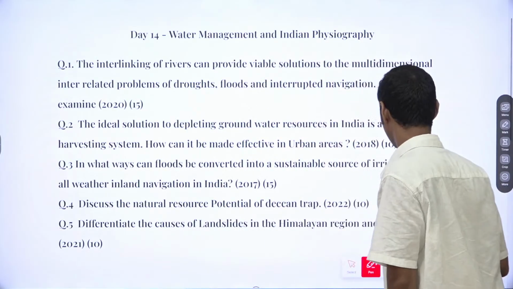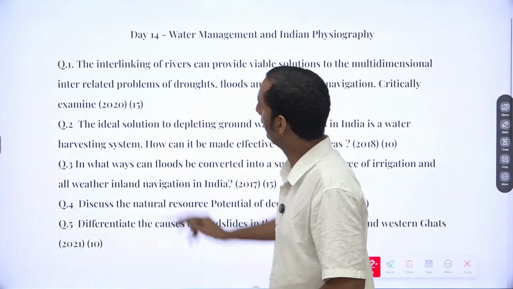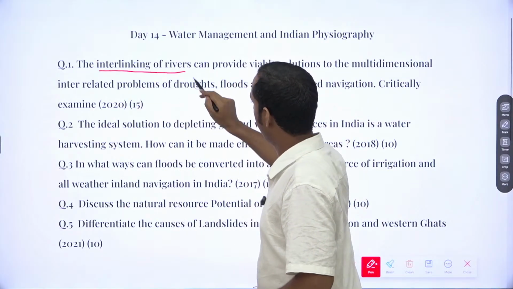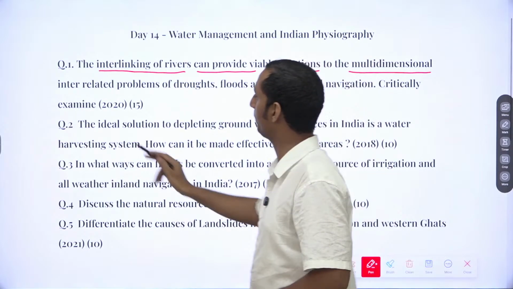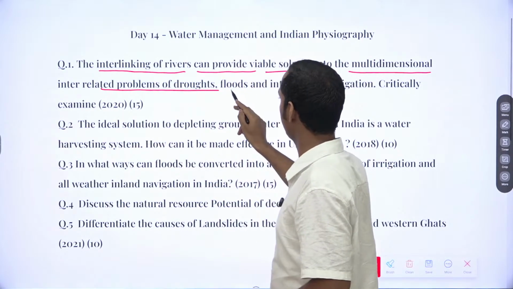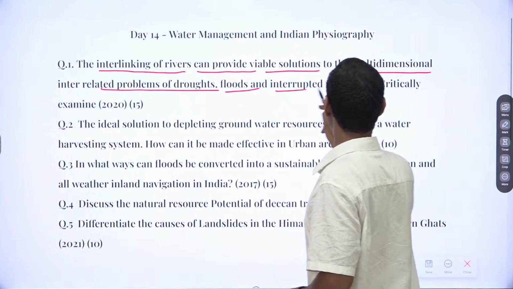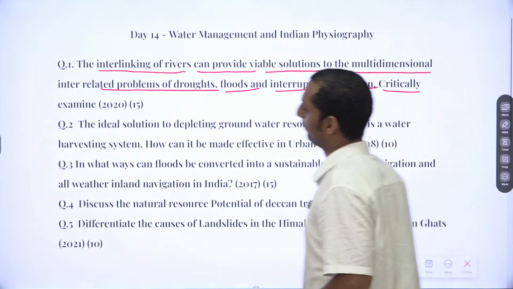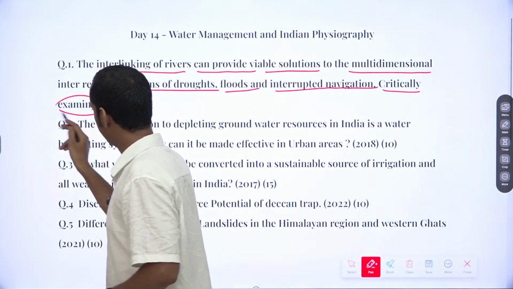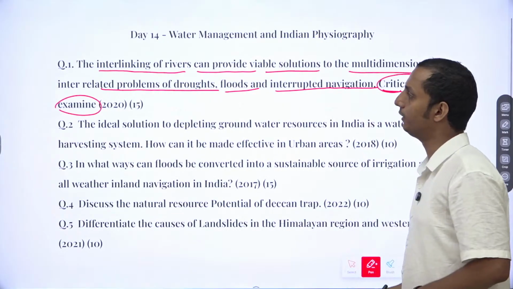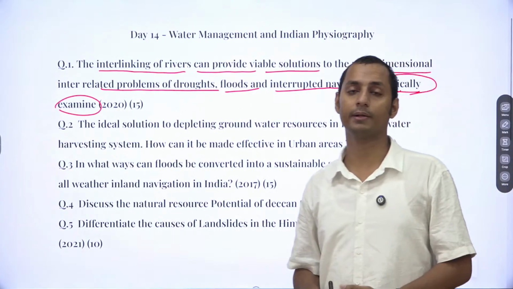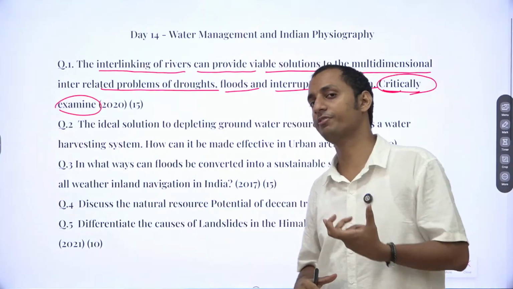Now, going towards the first question. What does the question say? The interlinking of rivers can provide viable solutions to the multi-dimensional problems related to droughts, floods, and interrupted navigation. Critically examine. Since the words critically examine are here, you need to mention the challenges regarding the same as well. So what are the challenges?